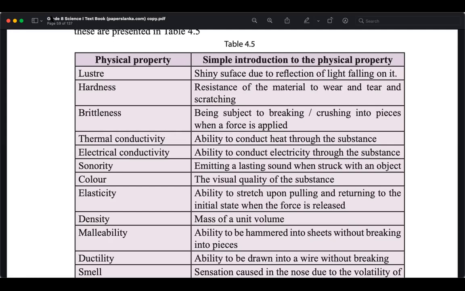Thermal conductivity, what is that? Luster is one thing. Luster is having a shiny surface, like aluminum. So these things are having the surface. Sir, it is a material that is measured with its ability to conduct heat. Yes, ability to conduct heat. That means it can transfer heat.